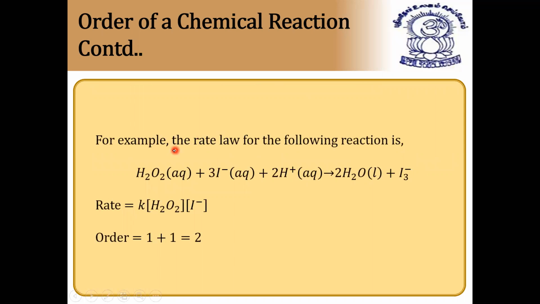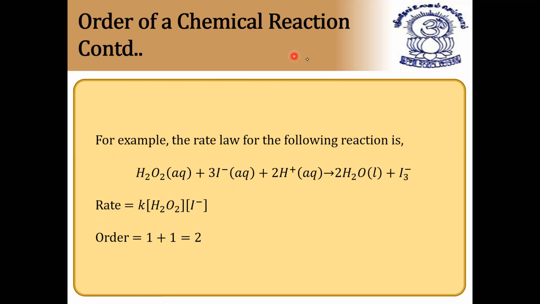For example, take the rate law for the following reaction: H2O2 plus 3 moles of iodide plus 2 moles of H plus gives 2 H2O plus I3 minus. For this reaction, the rate is equal to K into H2O2 into I minus. No power 3. So the order should be 1 plus 1 only. It is not at all depending upon the balanced stoichiometric coefficients. Only H2O2 and I minus. That's all. So the order is equal to 1 plus 1 is equal to 2. That's why I'm telling you clearly, order and rate are based purely on experimental data only.